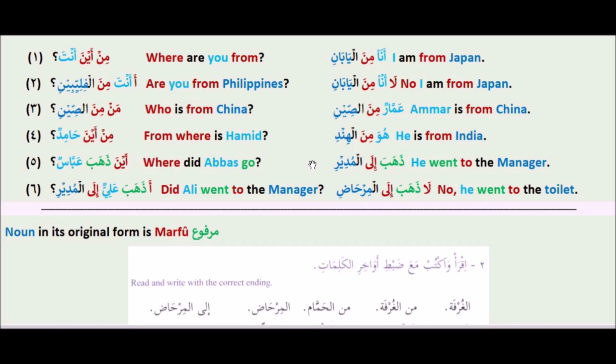Over here, you can also say Hamid min al-Hindi, but it is better that once the noun has come, you use the pronoun for it. Aina zahaba Abbas? Where did Abbas go? Zahaba ila al-Mudiri. He went to the manager. Zahaba Aliyun ila al-Mudiri? Did Ali go to the manager? La. Zahaba ila al-Mirhadi. No. He went to the toilet.